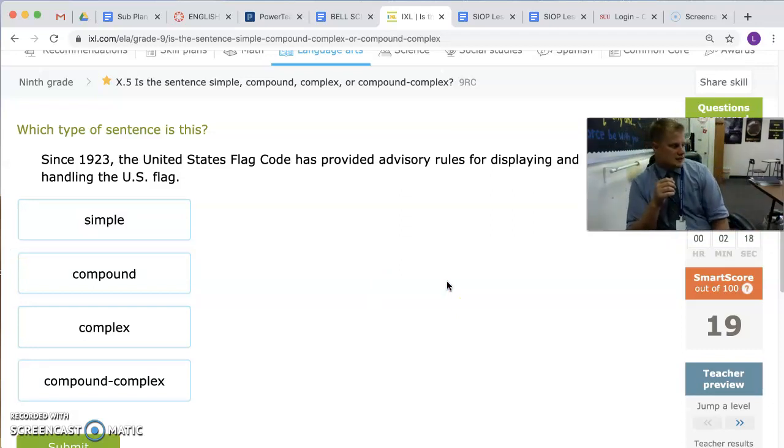On my desk, there are copies of the study guide for chapters 7 through 8. So what you are going to do today, after you finish IXL, you're going to pull up The Outsiders on your iPad, and then you're going to start reading chapter 7 and filling out that study guide. If you've read chapter 7, you need to be working on your essay. You don't have time to waste, so keep working on that essay.